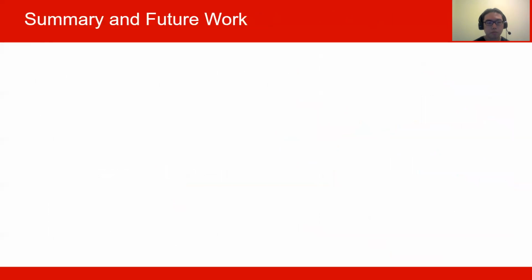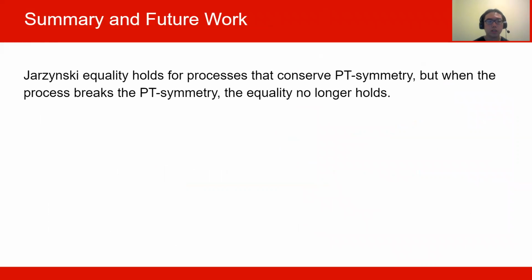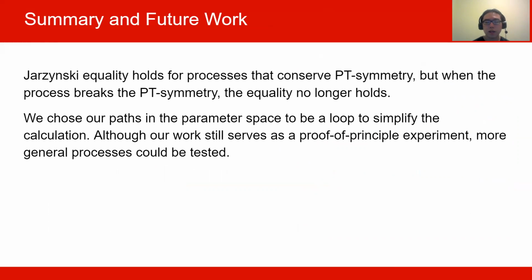In summary, we have shown that the Jarzynski equality holds for processes that conserve PT symmetry, but when the process breaks the PT symmetry, the equality no longer holds. And when it does hold, it holds for just about any duration. We chose our path in parameter space to be a loop to simplify the calculation, that is, we wanted delta F to be 0, so that the right-hand side of the Jarzynski equality is 1.